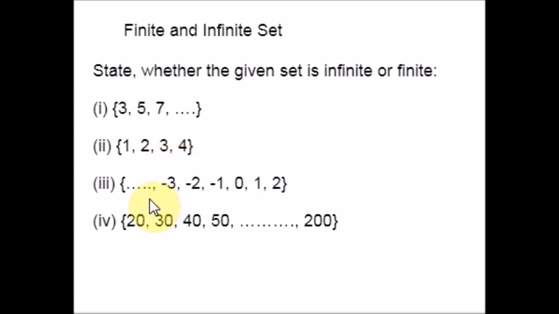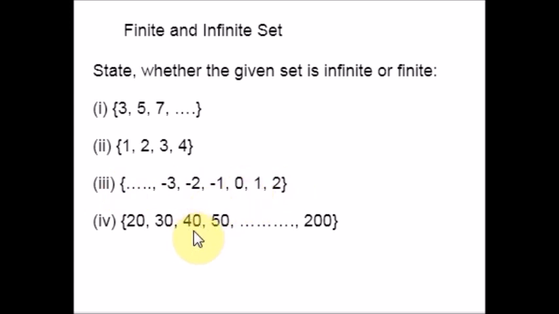And what about this question? We have numbers, some positive numbers, zeros and negative numbers. We don't know how many negative numbers are there totally. So this is also an infinite number of elements. So this is called an infinite set. Hope you're clear with this one.